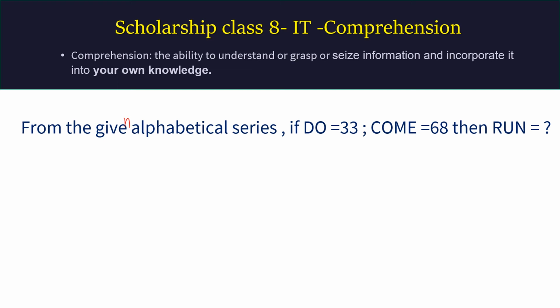If DO is equal to 33 and COME is equal to 68, and if the question is not what is RUN, but is asked by taking two alphabets from any of these two, then there is a technique of answering it. But here unfortunately RUN is an entirely different word. So in this case I will give you the direct answer by explaining another technique that you should keep in mind. What is that?